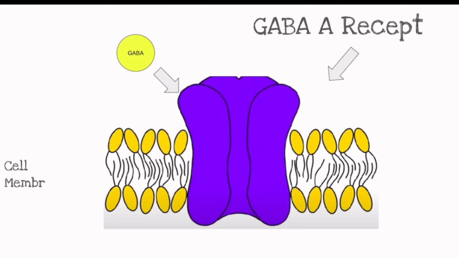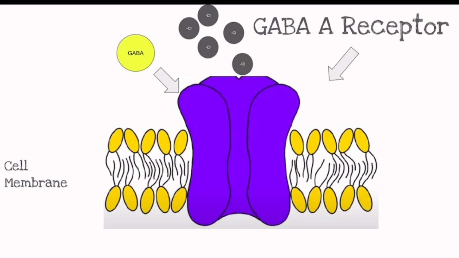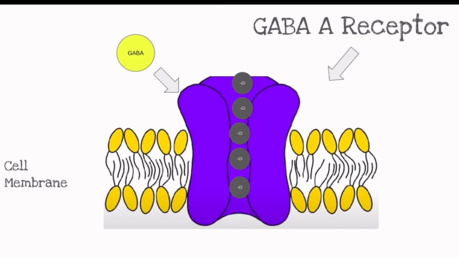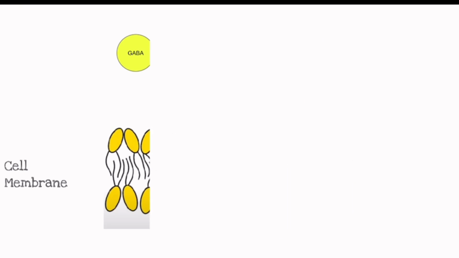In the ligand-gated ion channel, when GABA attaches itself to GABA A, a semi-permeable ion channel opens, where negatively charged chloride ions can go through the cell membrane. This causes the action potential to be lowered.